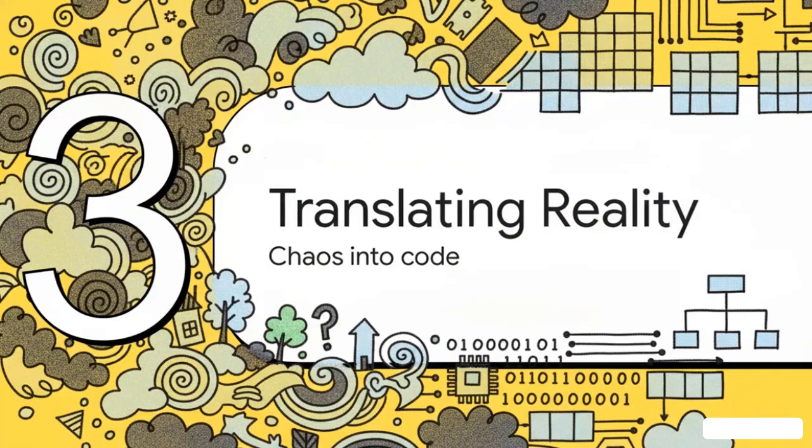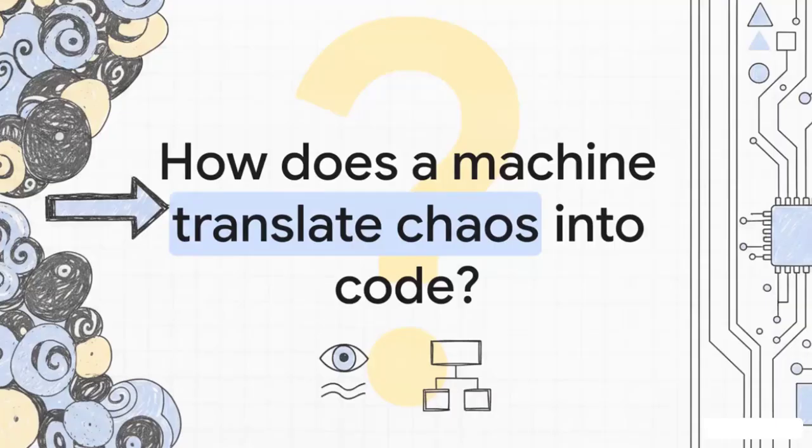Section 3. Translating messy reality. Now, how do we turn all of that chaos into code? Here we run straight into the core conflict of this explainer, and honestly, the core conflict of computer science itself. The real world is just incredibly chaotic and ambiguous. But computers, they require absolute mathematical order. Which really begs the question, how does a machine actually bridge that gap? How does it translate our messy, totally unpredictable physical environment into formal logic that a silicon processor can actually crunch?